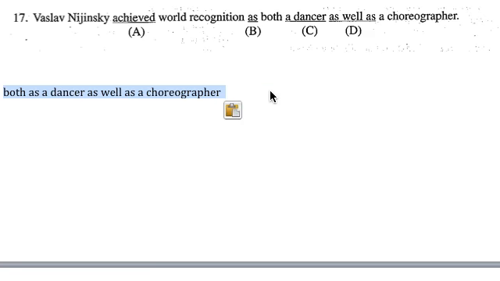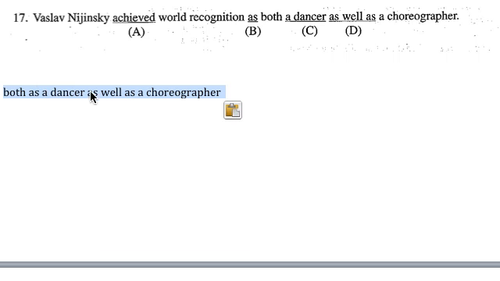And this is a very subtle mistake. Sometimes it's easy to miss these. Even a native speaker might not catch this, but the word order should be both as a dancer as well as a choreographer, not as both a dancer. So this is what that fragment of the sentence should look like from B onward: both as a dancer as well as a choreographer.